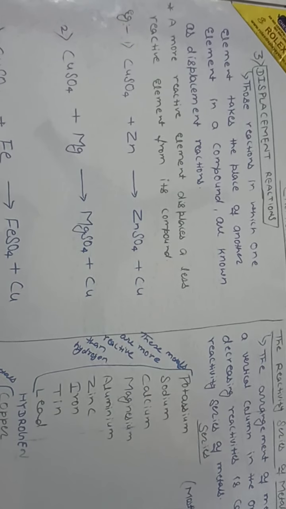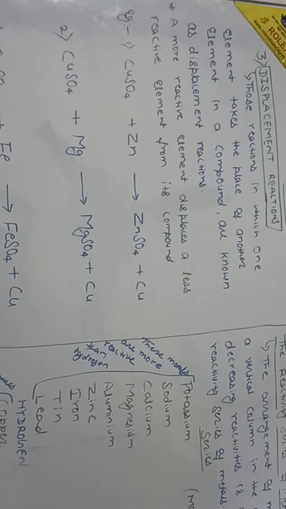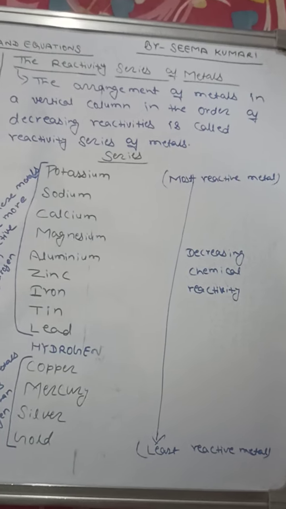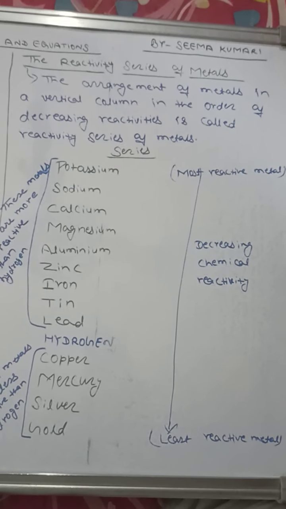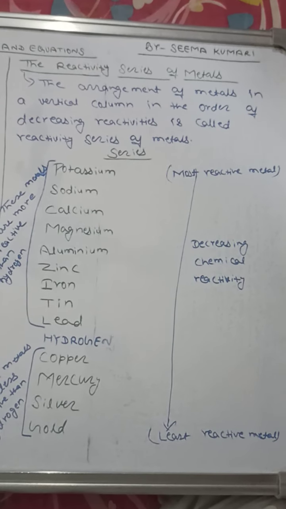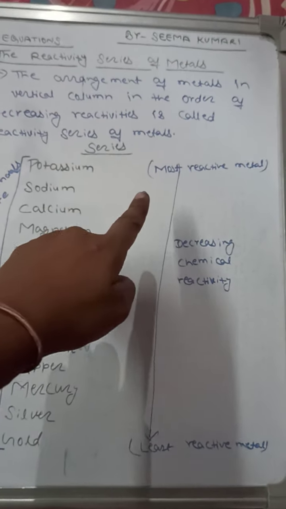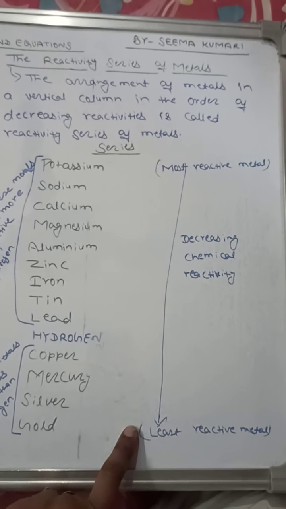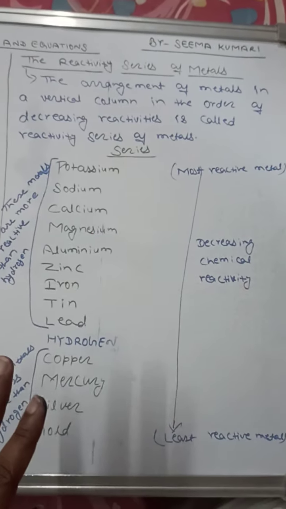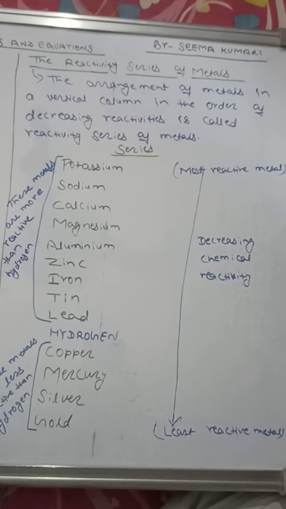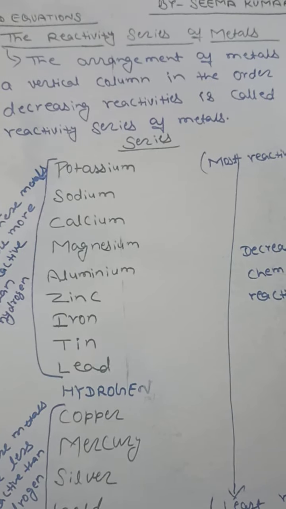What is the reactivity series of metals? Here a more reactive element displaces a less reactive element from its compound. Now see what the reactivity series of metals is. It is the arrangement of metals in a vertical column in order of decreasing reactivity. The top one is the most reactive metal and the bottom one is the least reactive metal.